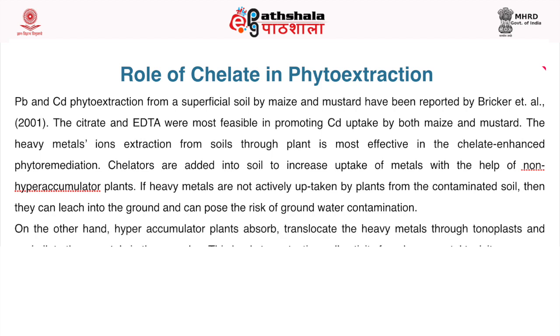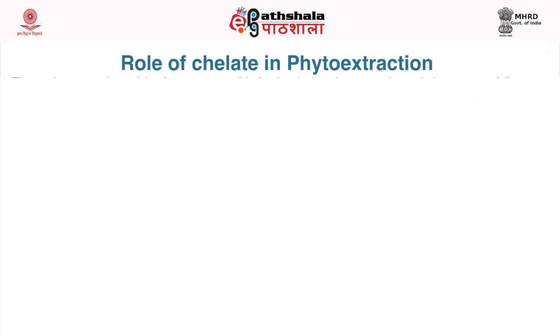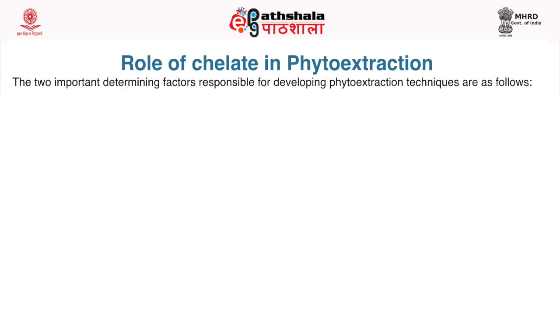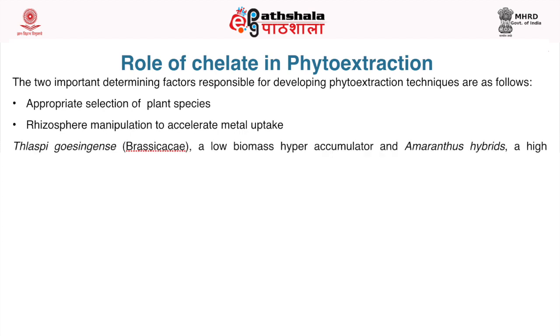On the other hand, hyperaccumulator plants absorb and translocate the heavy metals through tonoplasts and assimilate these metals in the vacuoles. This leads to protecting selectivity from heavy metal toxicity. The two important determining factors responsible for developing phytoextraction techniques are appropriate selection of plant species and rhizosphere manipulation to accelerate metal uptake.